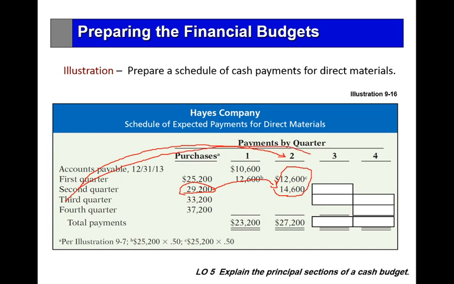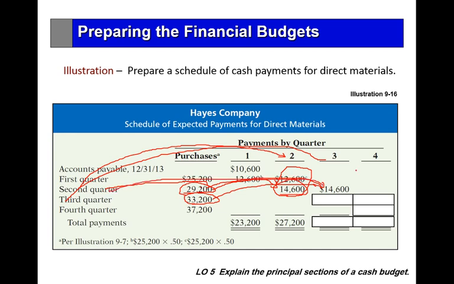Then the third quarter, in the same manner. Third with third, we have purchases of 33,200, and 50% will be paid in the same quarter. And from the second quarter, the rest of the 29,200, which is 50%, or 14,600, will be paid in the following quarter, the third quarter.